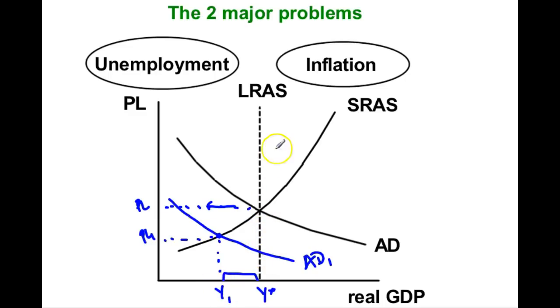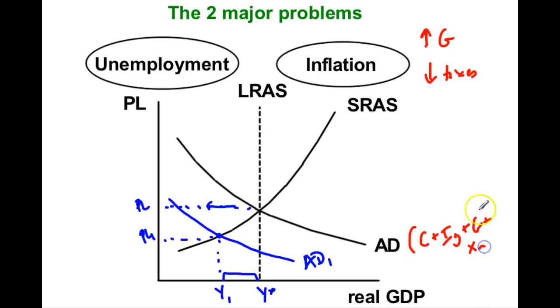But Keynes said, remember, that could take a really long time to happen, and we don't necessarily want people to starve and suffer in the meantime. So Keynes would actually advocate for using a fiscal policy intervention. One thing he would advocate for is increasing government spending. The other would be decreasing taxes. If you increase government spending, because government spending is a component of aggregate demand, remember aggregate demand is C plus I plus G plus X, right? Because government spending is one of those components, it will directly shift aggregate demand back to the right.